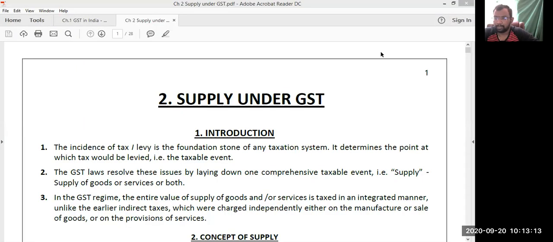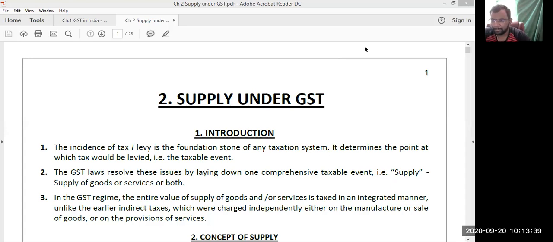Look at chapter number 2, sir. Supply under GST. So, sir, what is actually supply? First of all, before going into what we mean by supply, let's try to understand the concept of taxable event. A taxable event explains the point at which the tax would be levied.